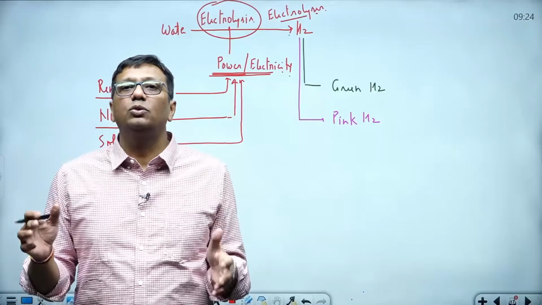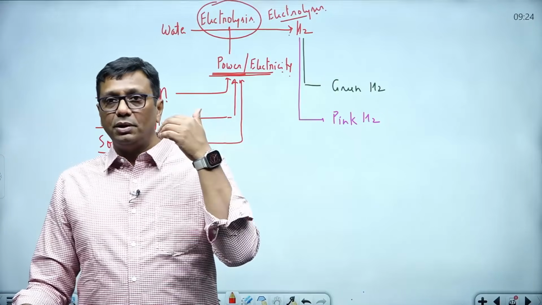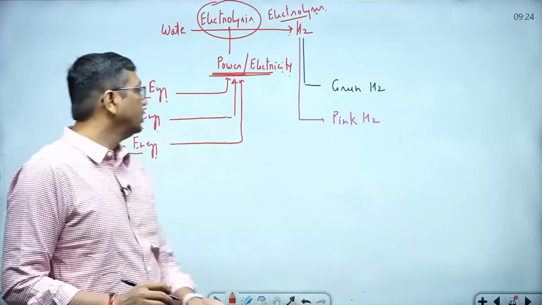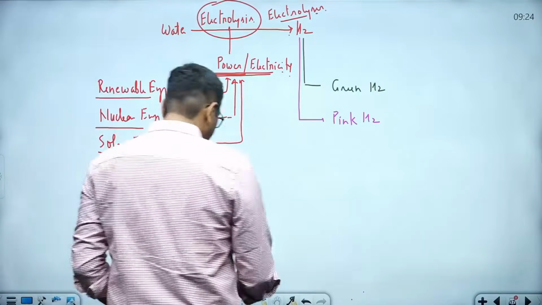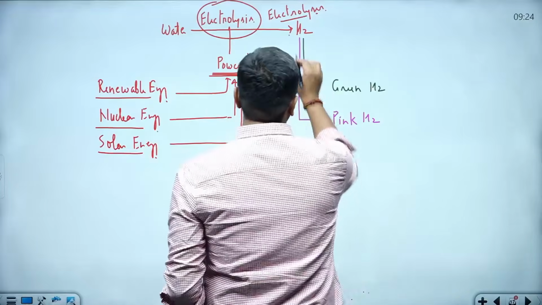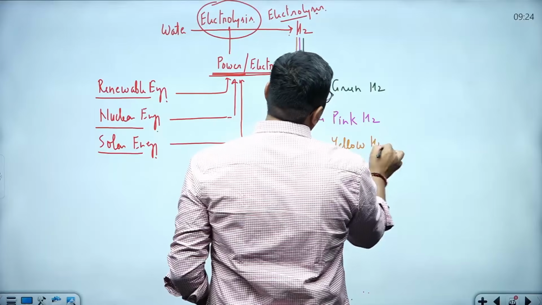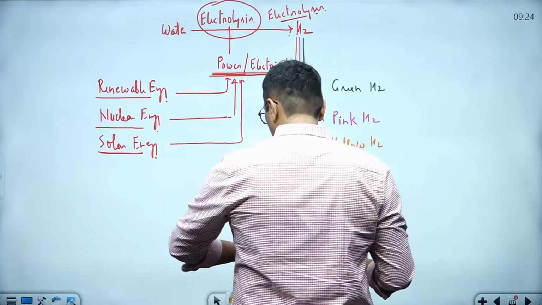If you see, solar energy is one where the government also has massive plans for energy production in the coming future. So when hydrogen is produced on a solar energy basis, we call it yellow hydrogen.